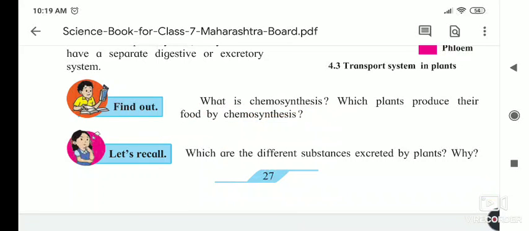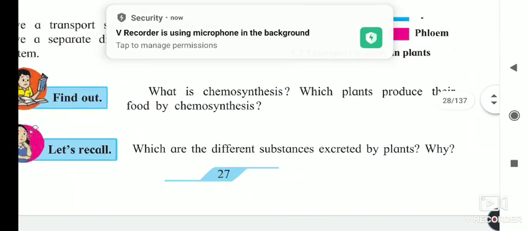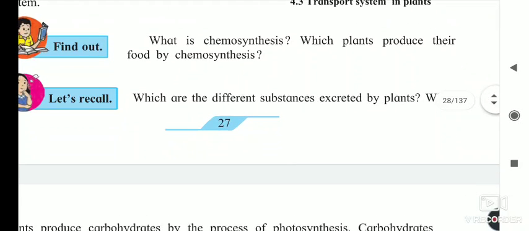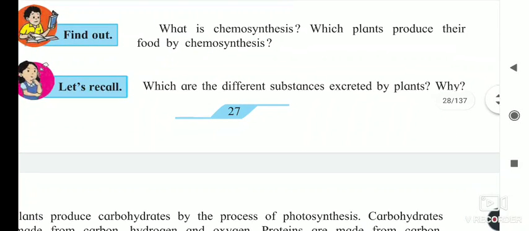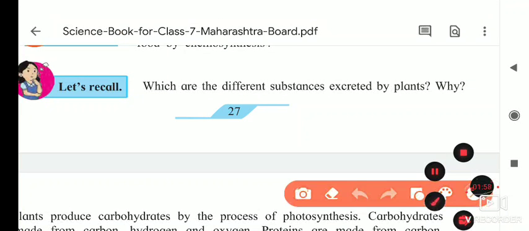Now which plants are these? The plants which grow in places where there is less sunlight or an absence of sunlight, in that region this chemosynthesis is going on. Okay, now we will see the next part.